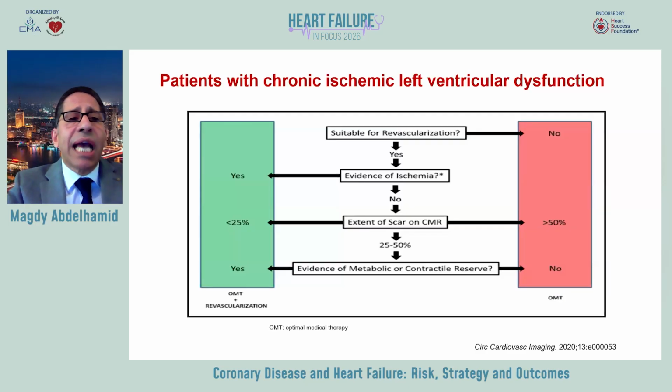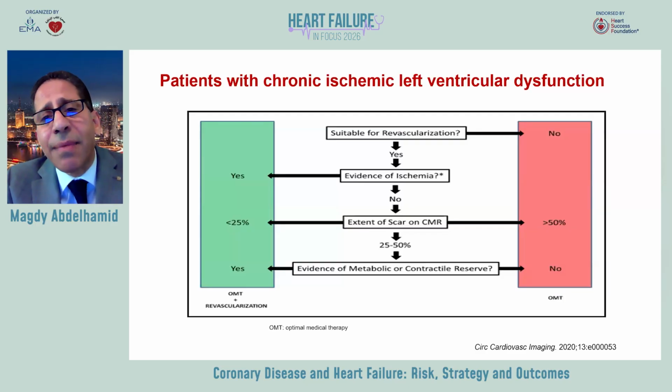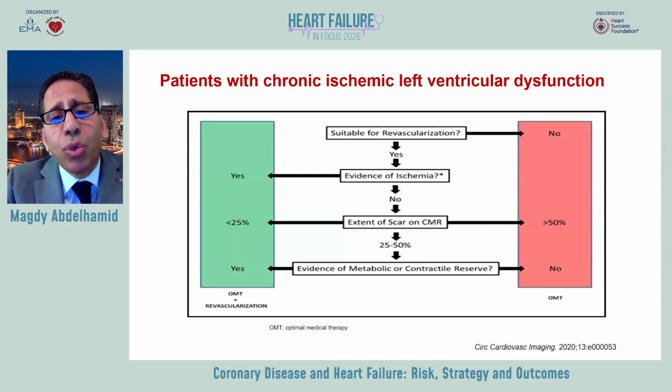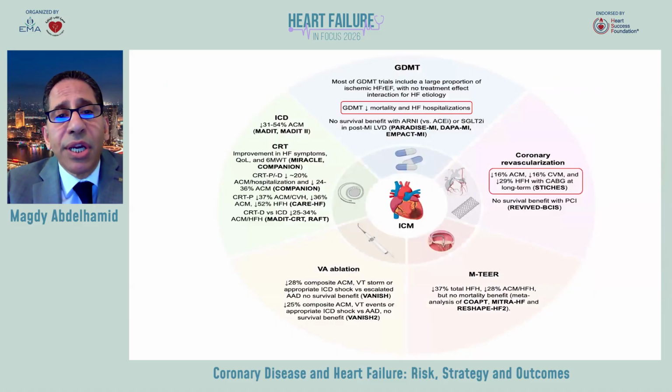So this is a very interesting algorithm: patients who have chronic ischemic LV systolic dysfunction who are suitable for revascularization should be subjected to an imaging tool to identify evidence of ischemia or not. If yes, and the extent of scar on CMR is less than 25%, this is an indication for revascularization and optimal medical treatment. While in the absence of ischemia and scar more than 50%, optimal medical treatment alone is recommended.